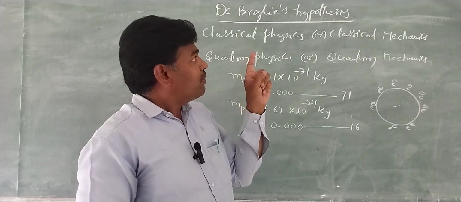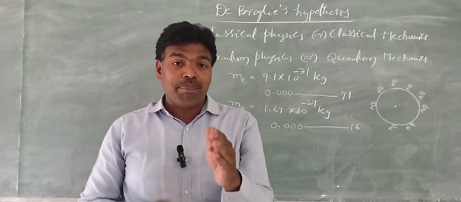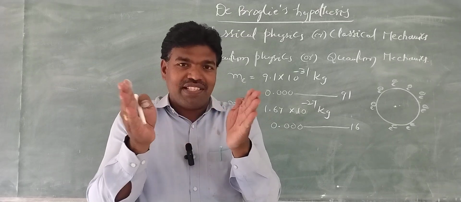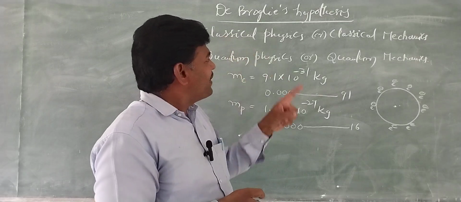The de Broglie's hypothesis bifurcated physics into two major branches.